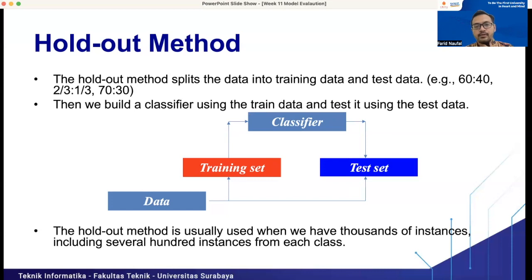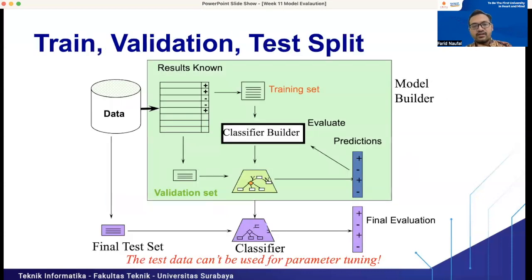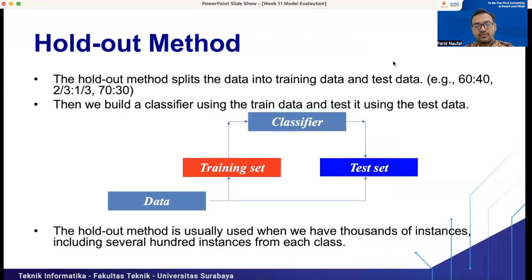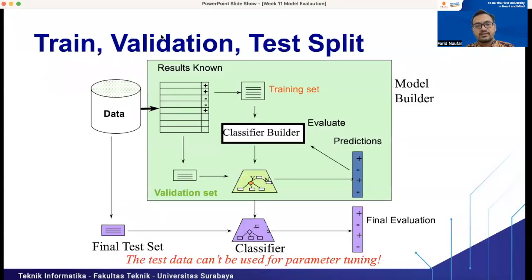Okay, and the next one is train, validation, and test. We split the data into three parts: the training set, validation set, and testing set. Why should we divide it into three parts? Why is it not enough to only use the training set and testing set, like we have done before? The new part is the validation set. So what is the function of the validation set?